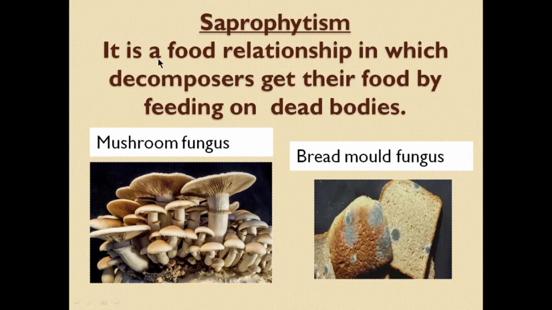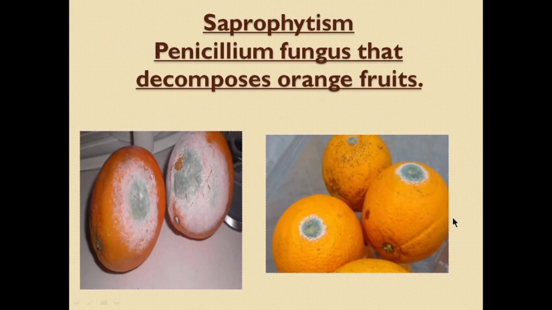Saprophytism. It is a food relationship in which decomposers get their food by feeding on dead bodies, okay, such as mushroom fungus and the bread mold fungus. They are called saprophytism because they feed on dead bodies. These are the decomposers. Saprophytism, such as penicillium fungus that decomposes orange fruit. This green part is due to the penicillium, okay, which decomposes the orange.